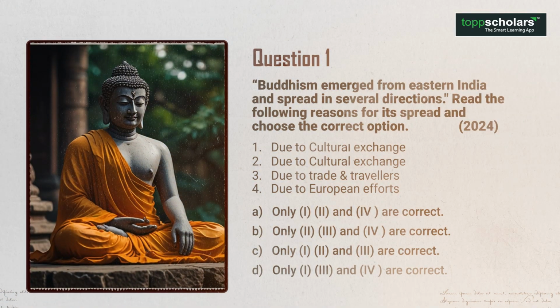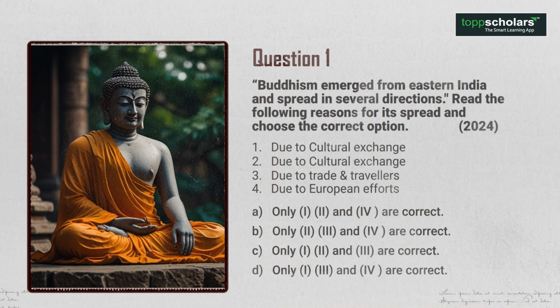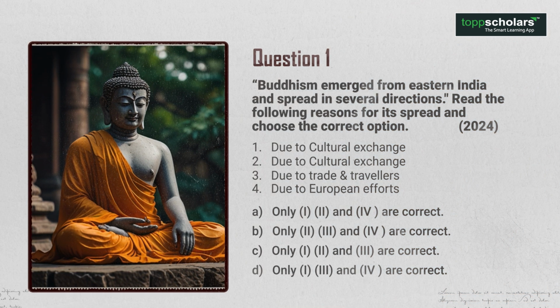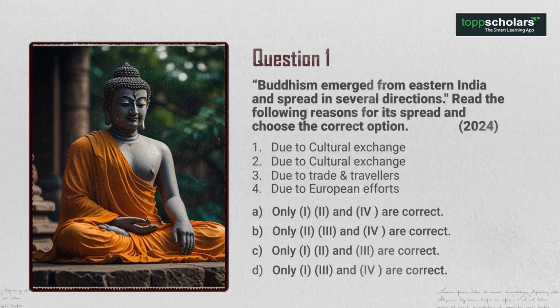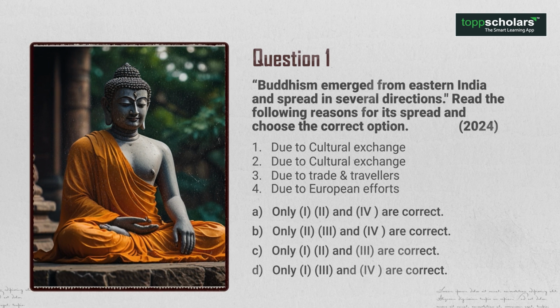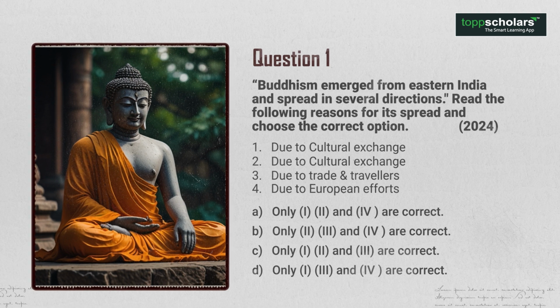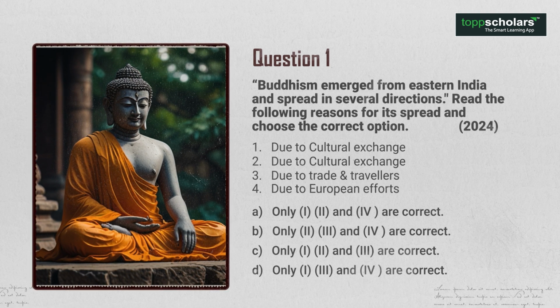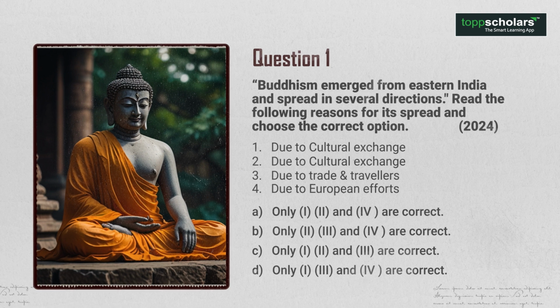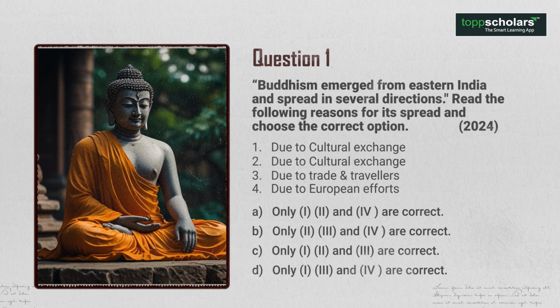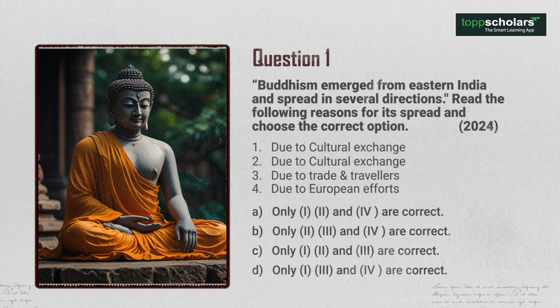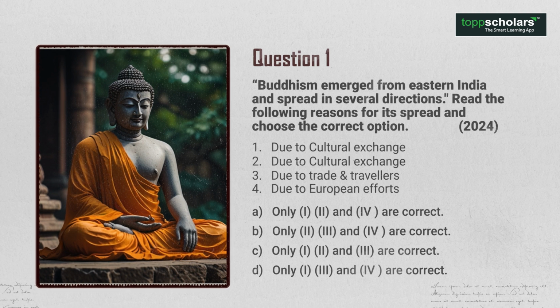Question 1. Buddhism emerged from Eastern India and spread in several directions. Read the following reasons for its spread and choose the correct option. CBSE 2024. 1. Due to cultural change. 2. Due to Silk Route. 3. Due to trade and travelers. 4. Due to European efforts. Options.